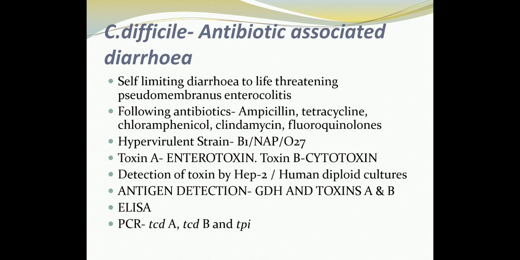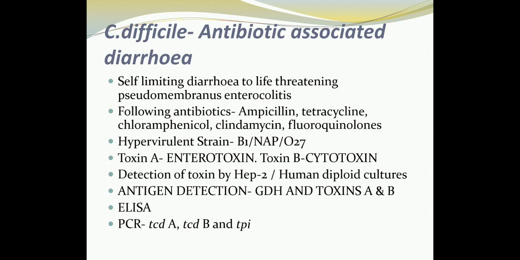Earlier, the toxin was detected in HEP2 or human diploid cultures by a neutralization assay. However, it is not as sensitive as stool culture and also has a longer turnaround time. Therefore, what we employ presently and most popularly is that we detect the toxins A and B antigens in stool.